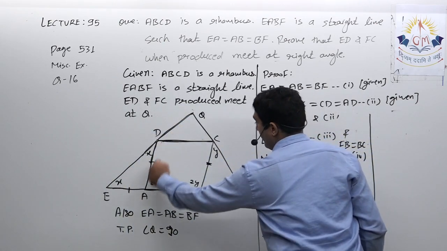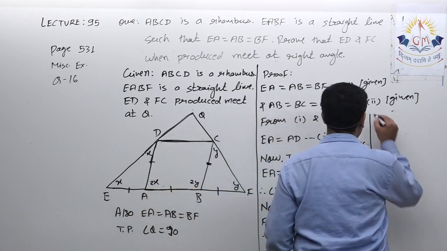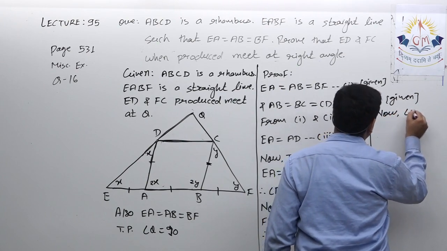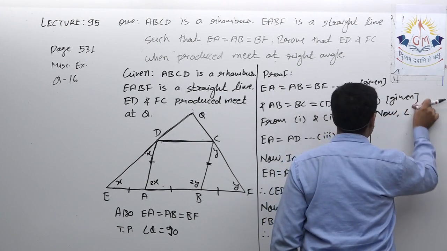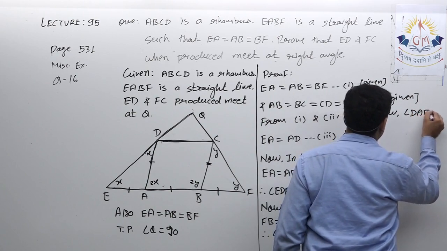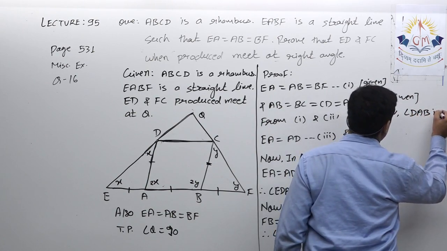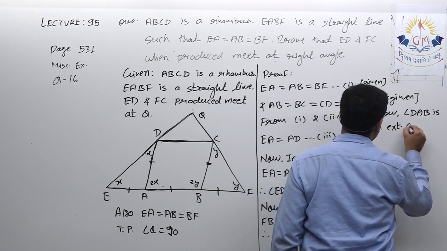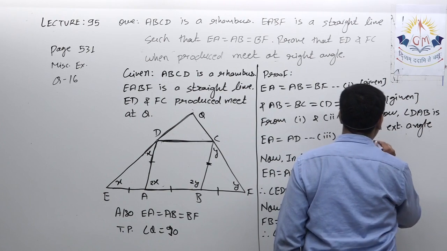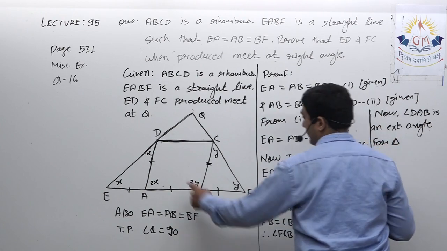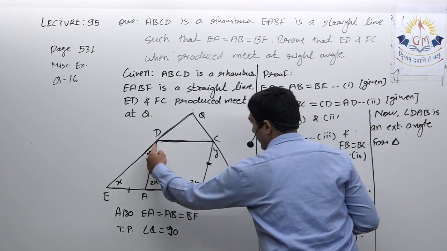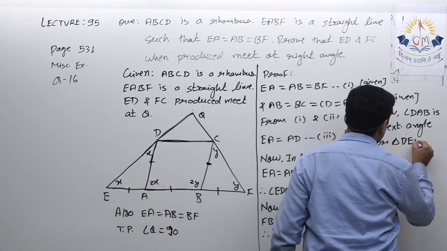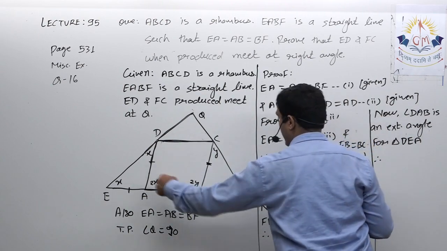Now angle DAB is an exterior angle for triangle DEA.